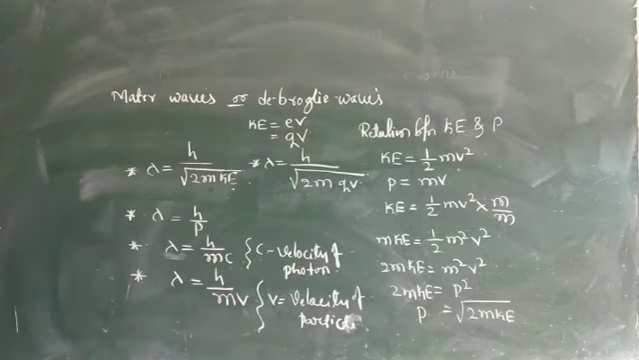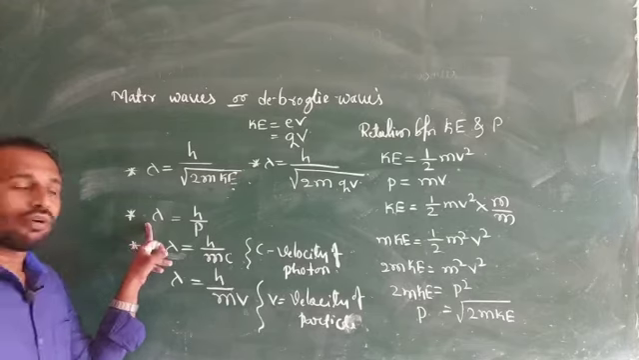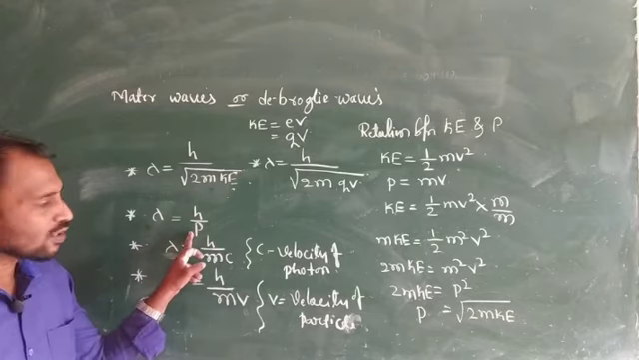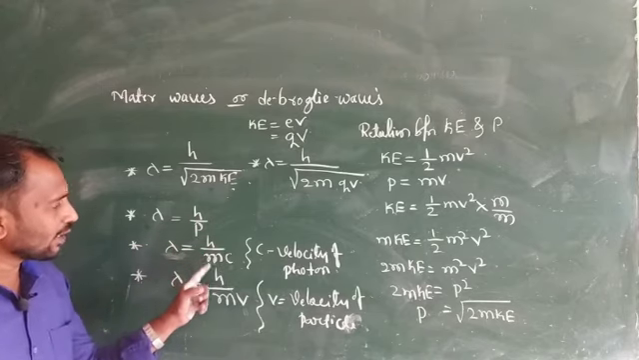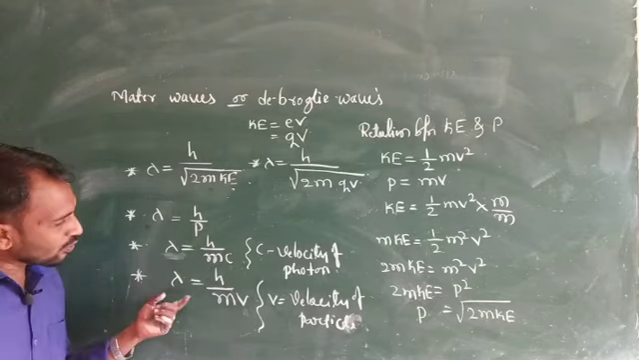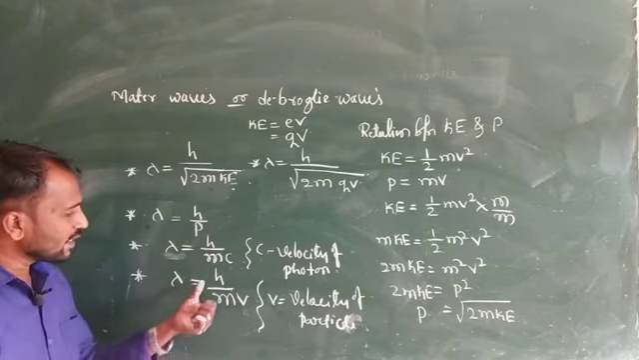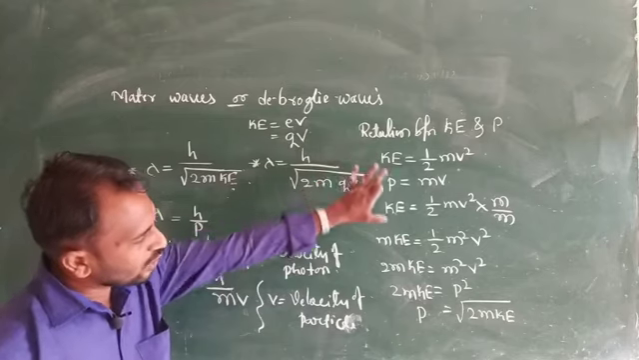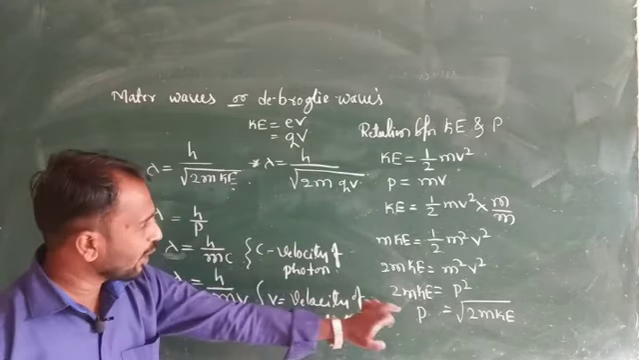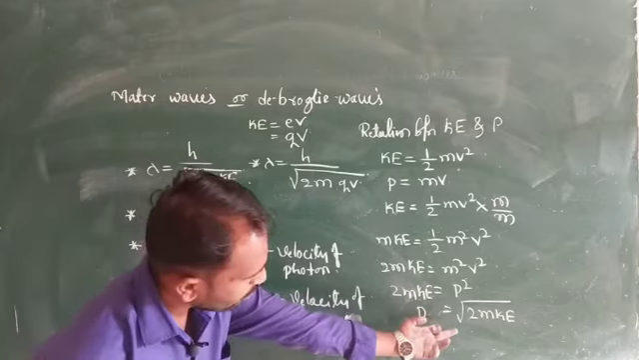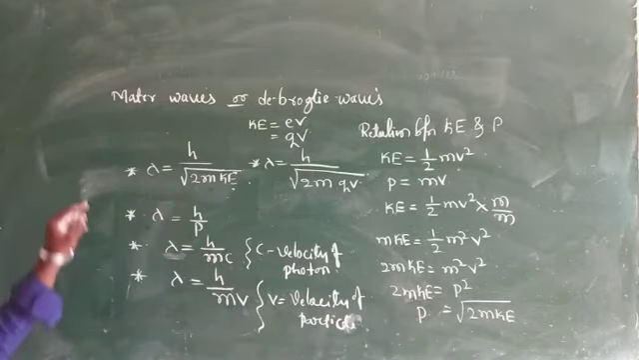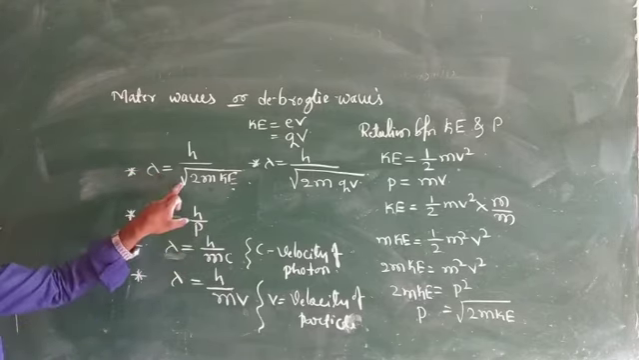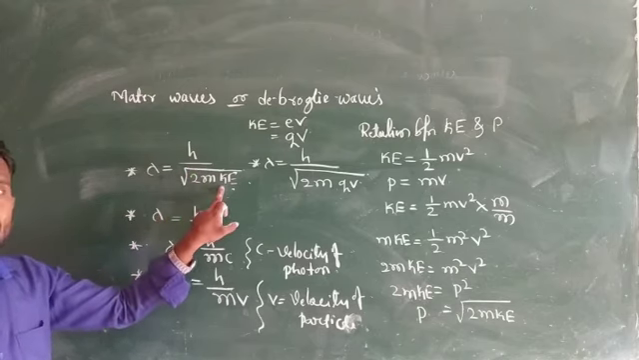So in total, the first formula for de Broglie's wavelength is lambda equal to h divided by p, where p means momentum. If we consider a photon, lambda is equal to h divided by mc. For a different particle, lambda is equal to h divided by mv. In case of kinetic energy, first we know the relation between kinetic energy and momentum, so lambda is equal to h divided by p, and in place of p we put root of 2m into kinetic energy.